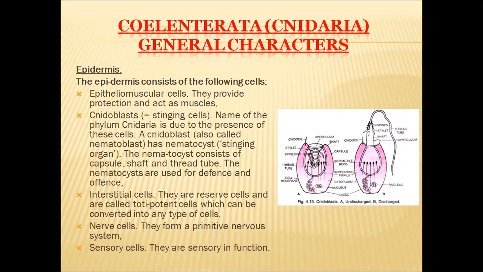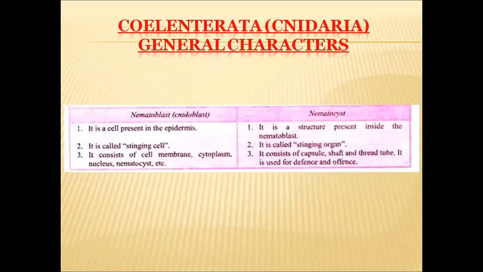And the fourth type of cells present in this epidermis are nerve cells. All these nerve cells are primitive nerve cells. And all these nerve cells present in the epidermis join together with each other and form a net-like structure, a reticulum-like structure, in this epidermis layer. And the fifth type of cells present in this epidermis are sensory cells, and they are sensory in function. They are used to know what is happening around this organism.